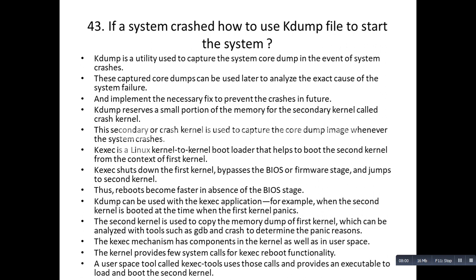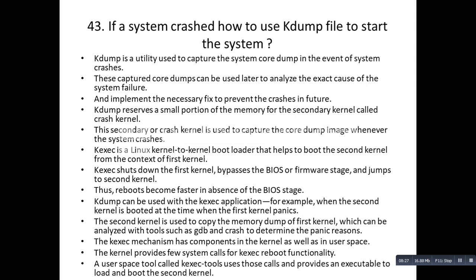The kexec is a Linux kernel-to-kernel bootloader that helps to boot the second kernel from the context of the first kernel. Kexec shuts down the first kernel, bypasses the BIOS or firmware stage and jumps to the second kernel. So it becomes easier to reboot in the absence of the BIOS stage. kdump can be used with kexec.